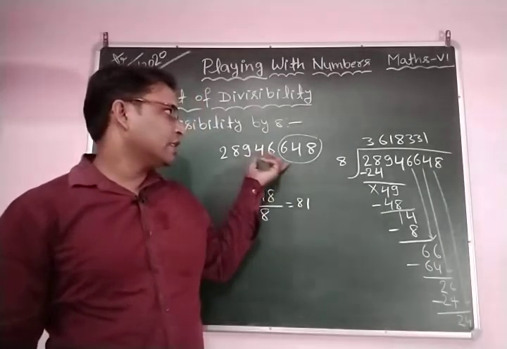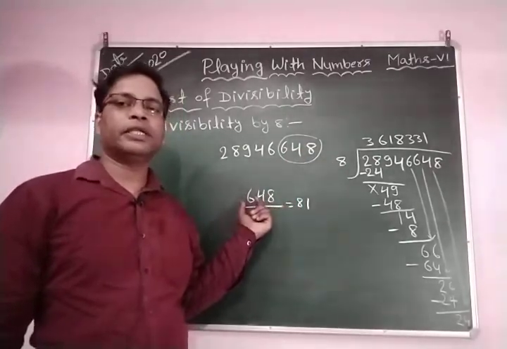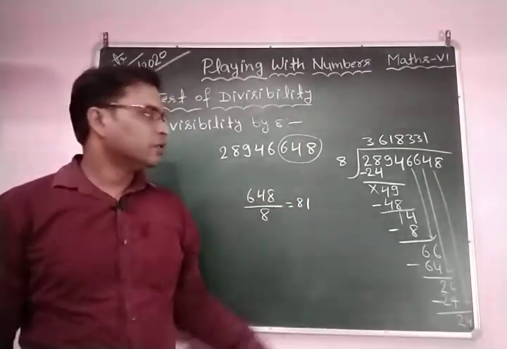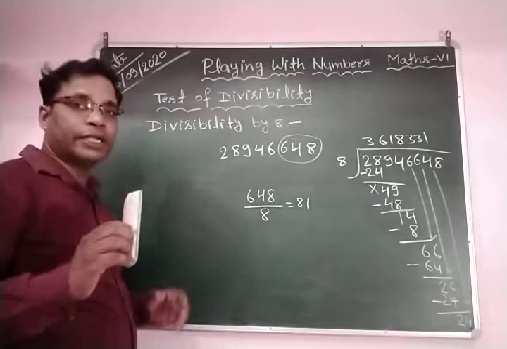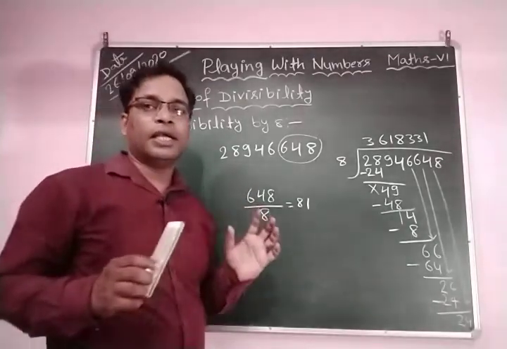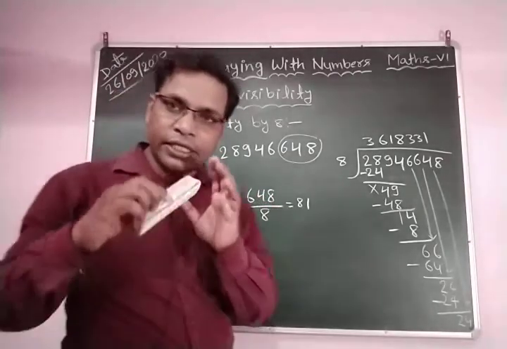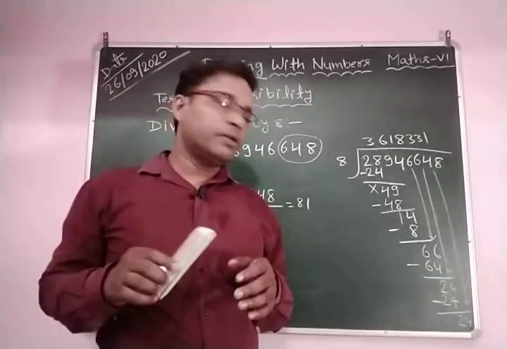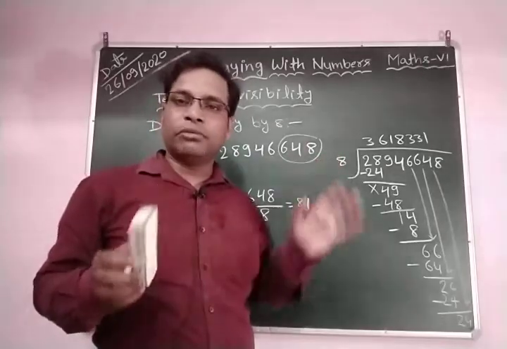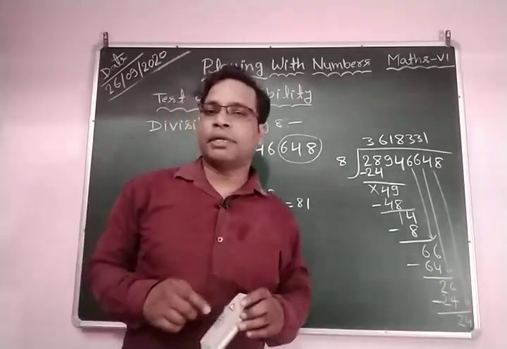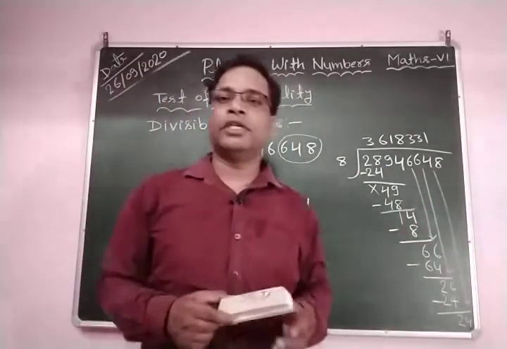In the previous example we took the last 3 digits, 648, and it is divisible by 8, so the whole number is divisible by 8. Now we take another example to verify this, where the last 3 digits are not divisible by 8. We will verify it by actual division. Let's see how to do it.